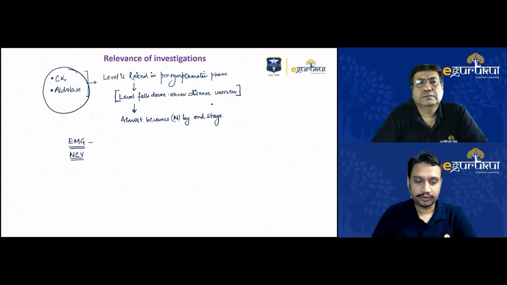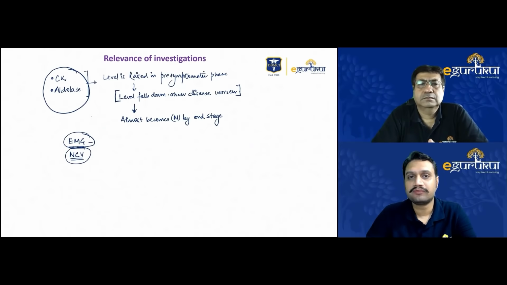These are the things that I wanted to convey: EMG is the better option. Then go for NCV just to confirm that the nerve system is not involved, which is a feature of these dystrophinopathies, the DMD or the Beckers. So that is what I wanted to add on to your approach, sir.